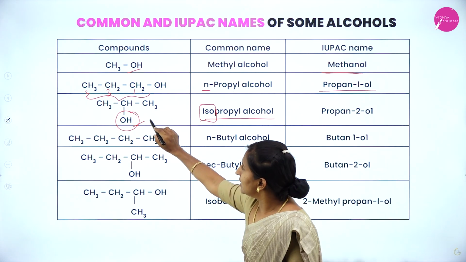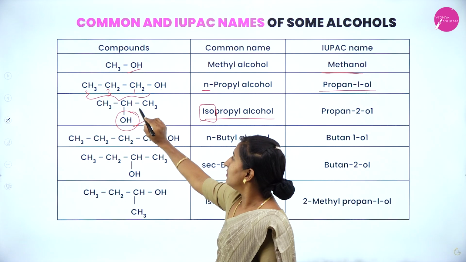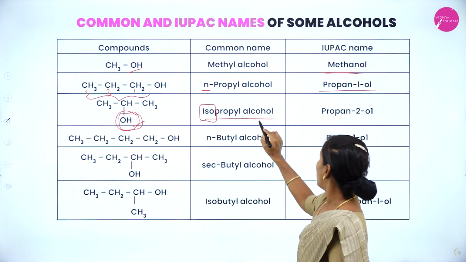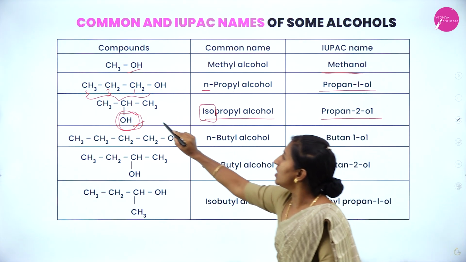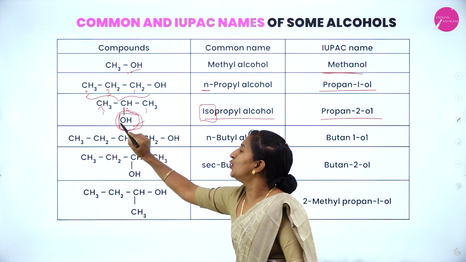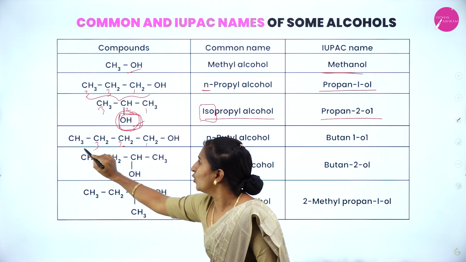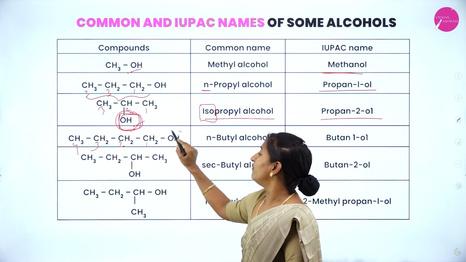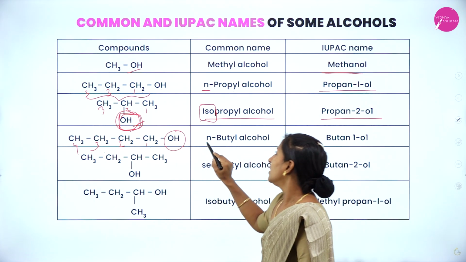propan-1-ol. In this example, we have a branched OH group. It is said to be isopropyl alcohol. The IUPAC name is propan-2-ol because the OH group is attached to carbon number 2. Then here a butyl group is present because of the presence of 4 carbons, and the OH is attached to carbon number 1.